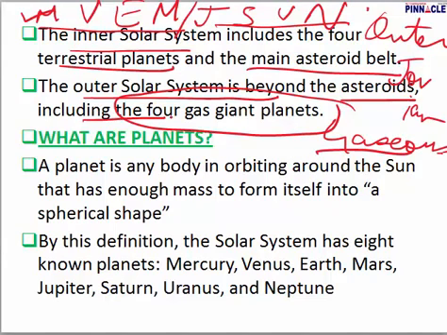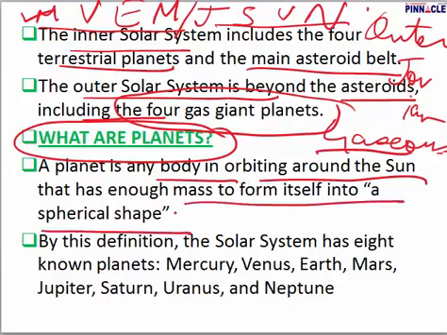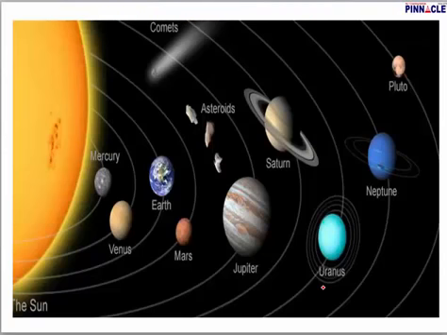So, gaseous planets. What exactly is a planet? A planet is any body which is orbiting around the sun, as I just showed you with the orbit, the aphelion and perihelion positions, and that heavenly body has enough mass and has formed a spherical shape. It is by this definition that the solar system is known to have 8 planets: Mercury, Venus, Earth, Mars, Jupiter, Saturn, Uranus and Neptune.